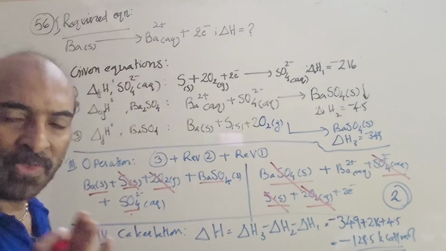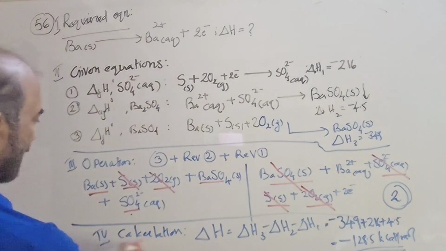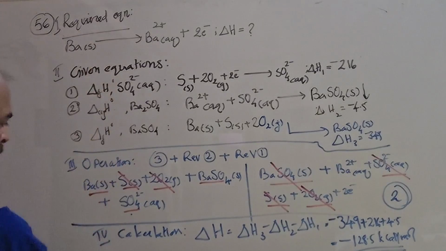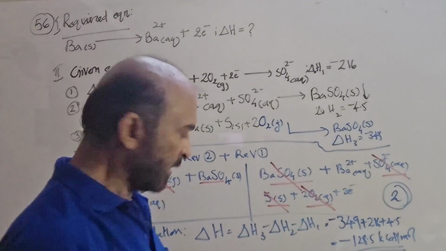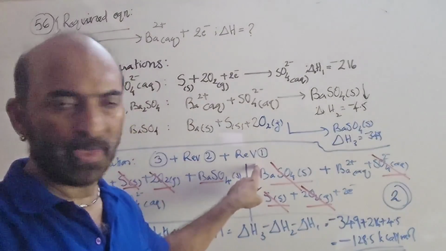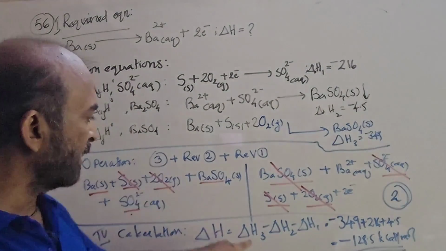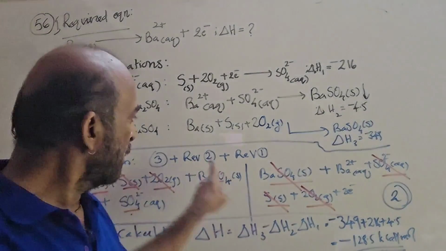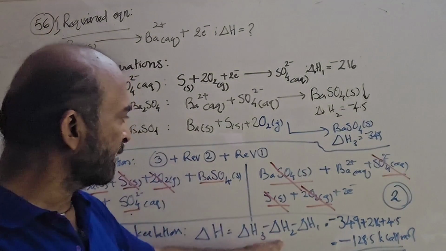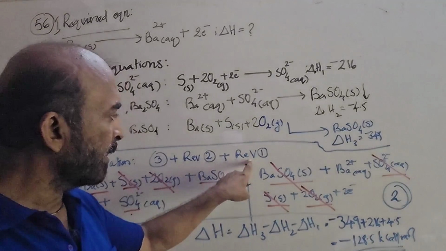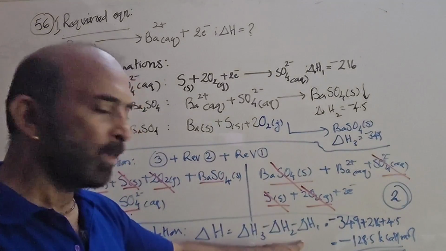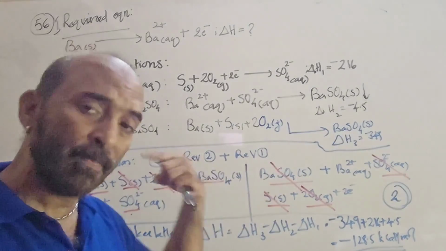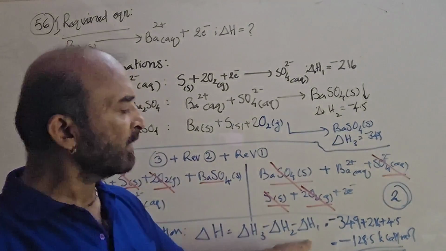Okay. Now what to do? Last stage, Roman 4, calculation. 1 is the required equation, 2 is the given equations, 3 is the operation for calculation. What is delta H? Do the similar operation on the delta H values. 3, so delta H3. Reversed 2 means minus delta H2. Plus reversed 1 means minus delta H1. If it were as such, you would add them, plus delta H2, delta H1. But here it is reversed, or minus. So delta H3 minus delta H2 minus delta H1.